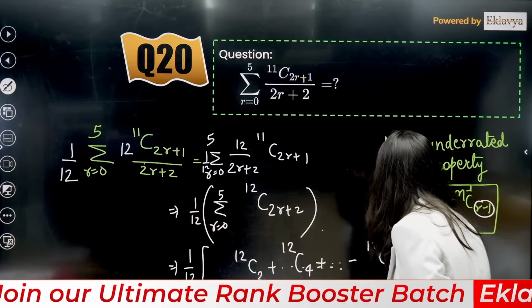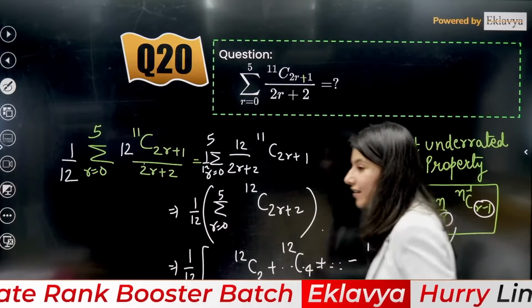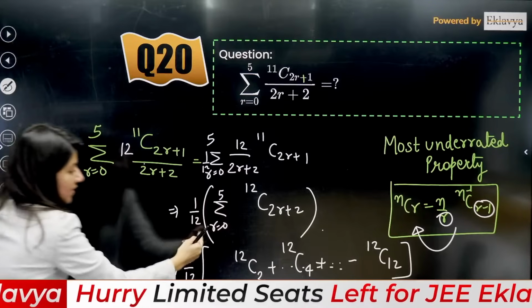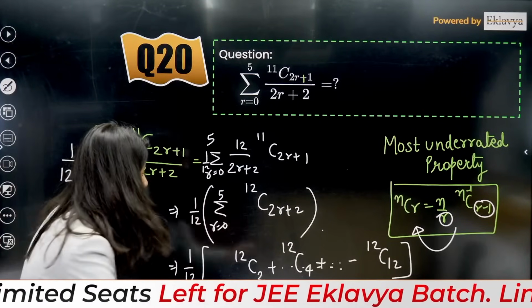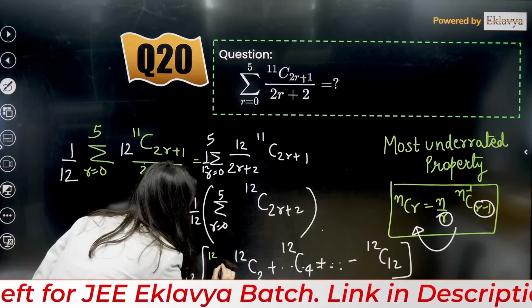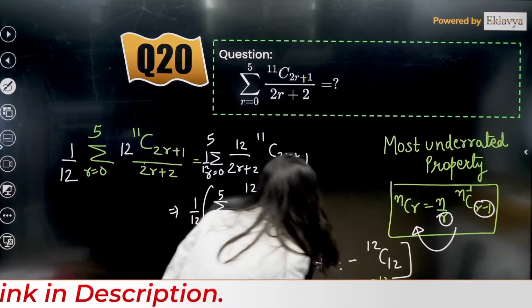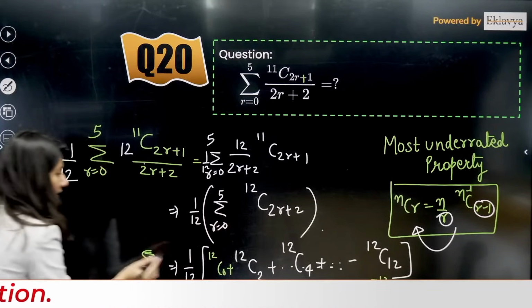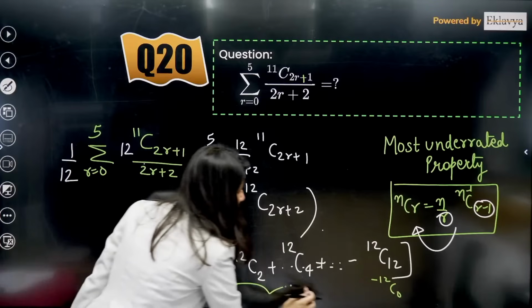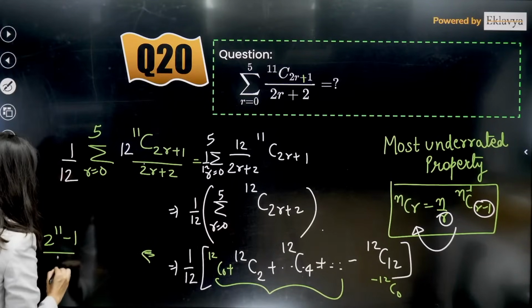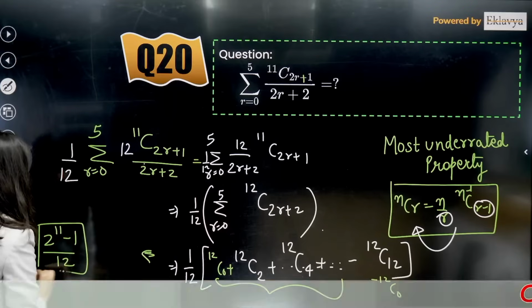Okay, 12C12. I can clearly see over here that 12C0 is missing, right? All the even indexes are right here. So 12C0 I can add and 12C0 I can subtract. So what we are going to get finally is 2 power 11 minus 1 upon 12, which is the correct answer of this particular question.